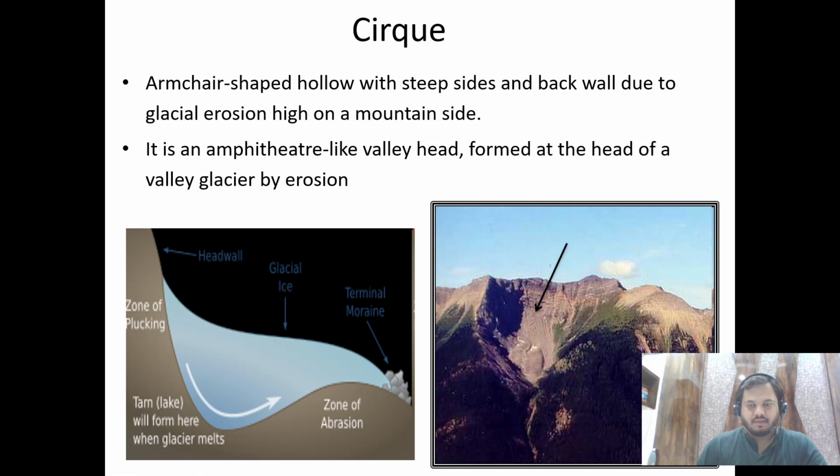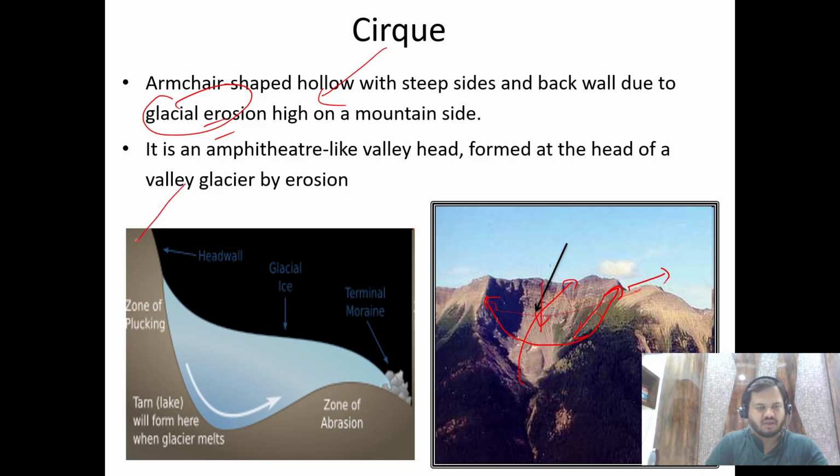So like I was saying, this is a mountain, and the glacier which was present here has taken a scoop out of this mountain. So there is this circular depression, or you can say an armchair like depression, with steep sides and a steep back wall due to glacial erosion. So this landform is known as a cirque.